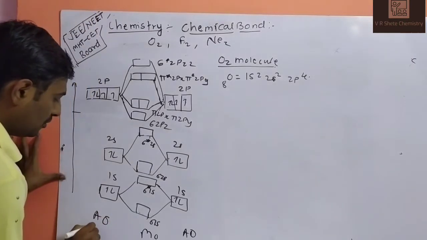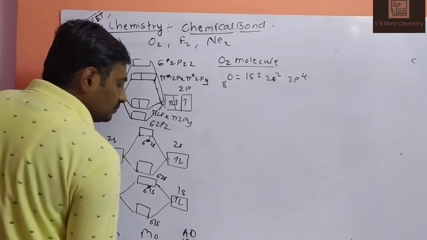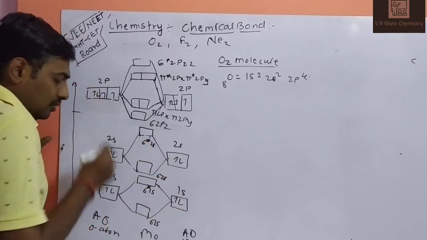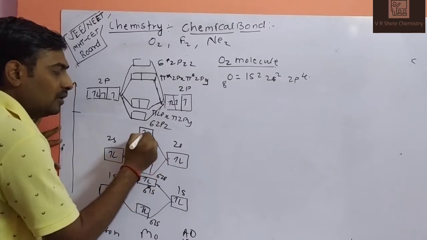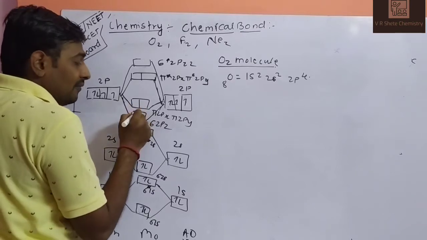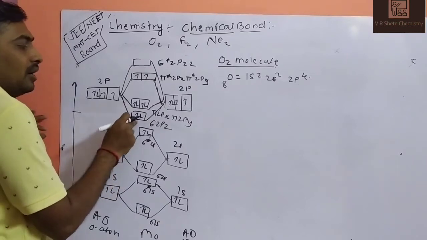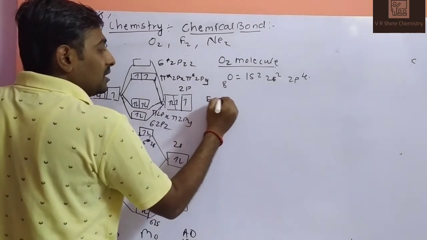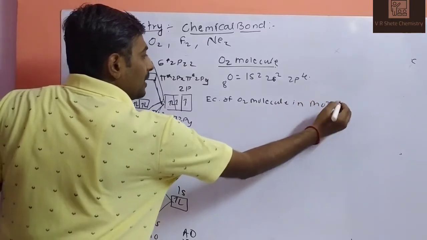Atomic orbitals of the first oxygen atom, atomic orbitals of the second oxygen atom. So 2 plus 2 is 4, 2 plus 2 is 4, and 4 plus 4, you will get 8 electrons. How will we fill them? 1, 2, 3, 4, 5, 6, 7, 8. This is the electronic configuration of the O2 molecule in molecular orbital theory.